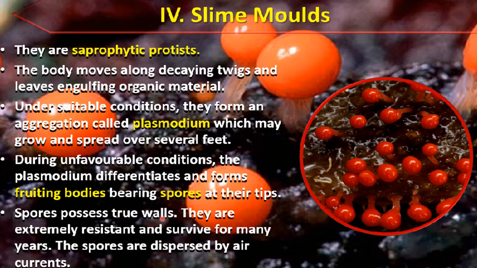Okay, they are extremely resistant, and because these true walls are present here, due to that these spores are extremely resistant to the unfavorable conditions, and that's why they can survive for many years. The spores are dispersed by air currents. Now, these spores can be dispersed by air currents to the distant locations also, and when the favorable conditions come, then again these spores will germinate and will form the plasmodium.